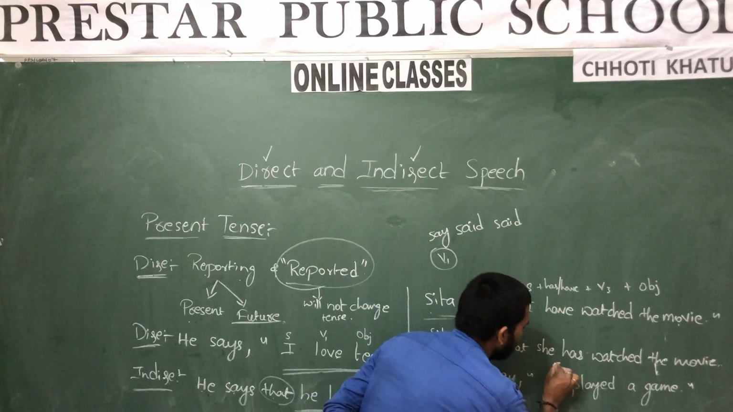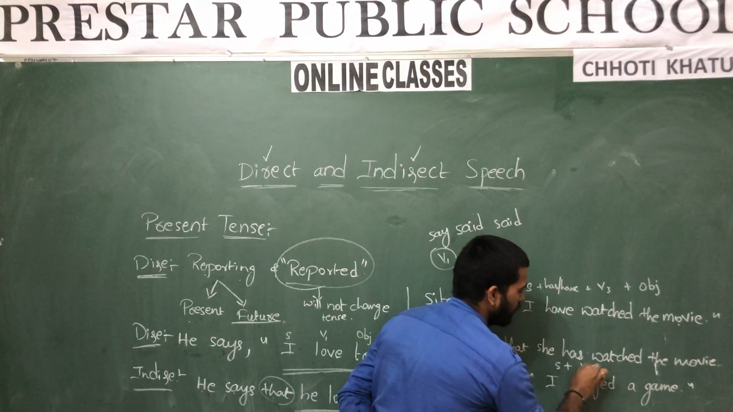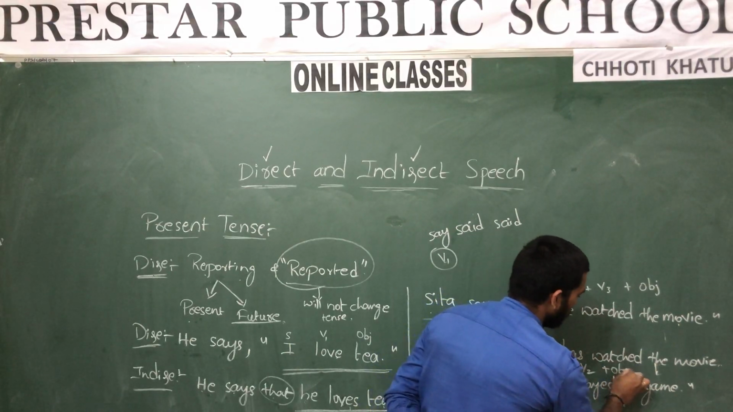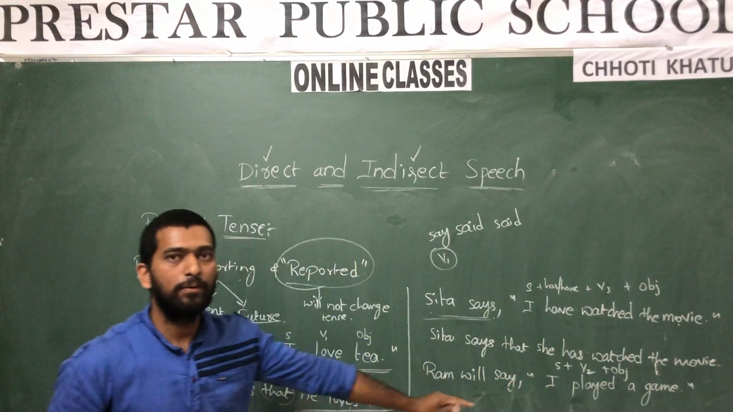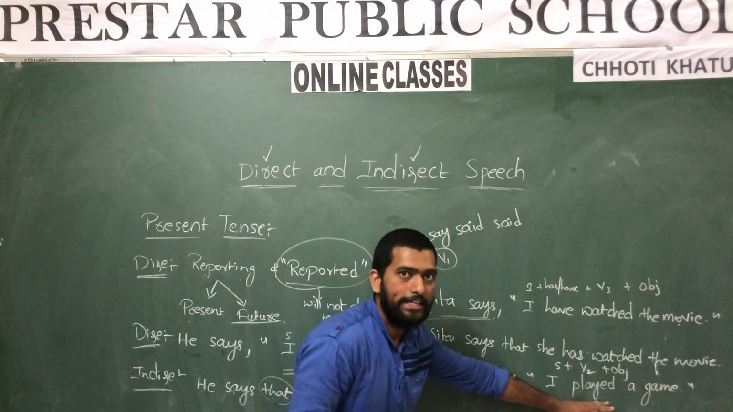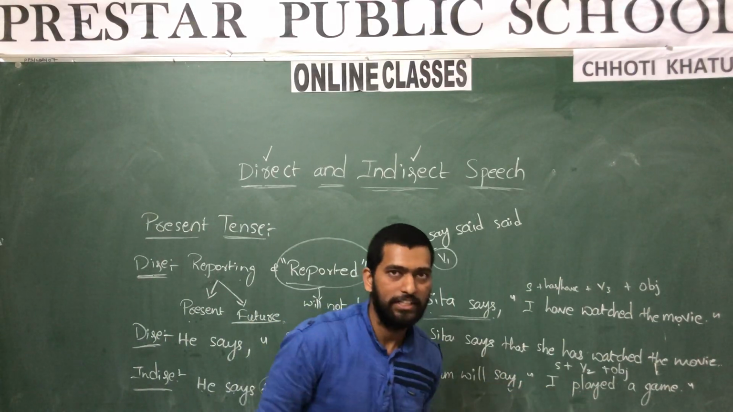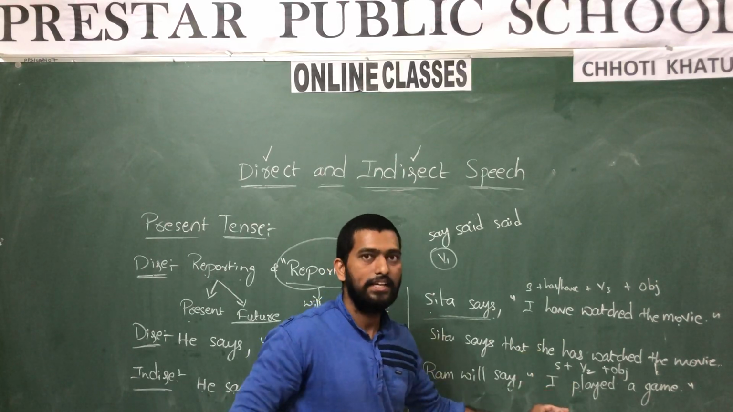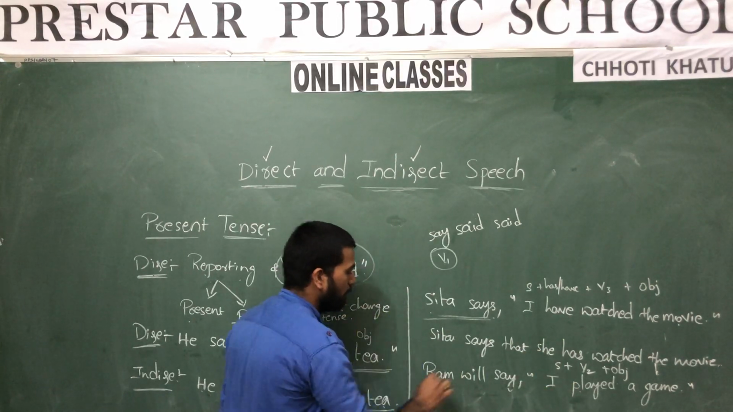See, subject plus played means it is V2, yes sir? And then object. So this is simple past tense. So while we are writing this into indirect speech, it remains the same. It will be as it is in simple past tense. So what will be our answer?